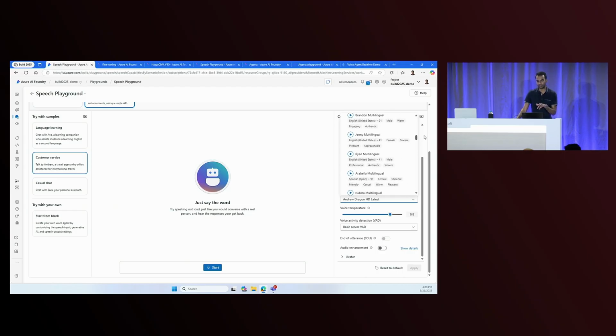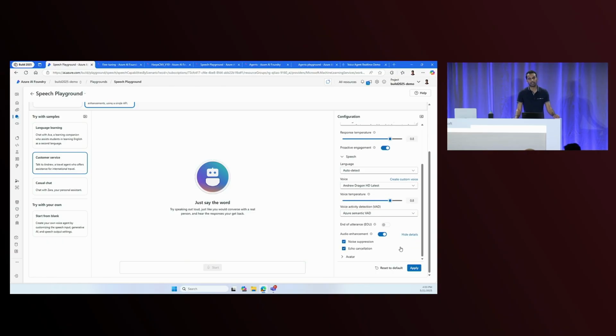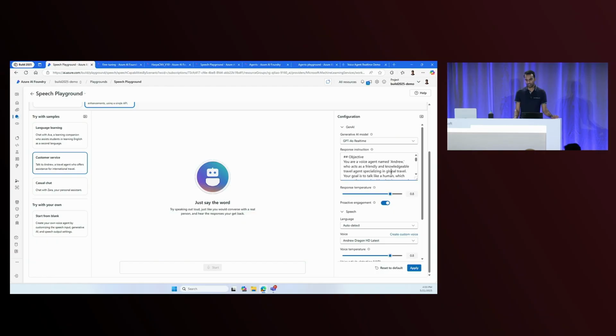Now, all of these voices that you see here are all multilingual, which means that you don't have to actually provide which locale or language your agent is speaking. The voice can automatically adapt as the input language from your users also changes. We can configure things like our voice activity detection or the start of speech. We can use Azure Semantic VAD. We've got audio enhancements as well. And by turning this on, this is where we can get noise suppression and echo cancellation running fully through the server side. Now, Andrew, as our agent here, he's been tasked with being a very friendly and knowledgeable travel agent. And so that's the context within which he is going to be operating. So let's go ahead and click apply, and then we can get started here.